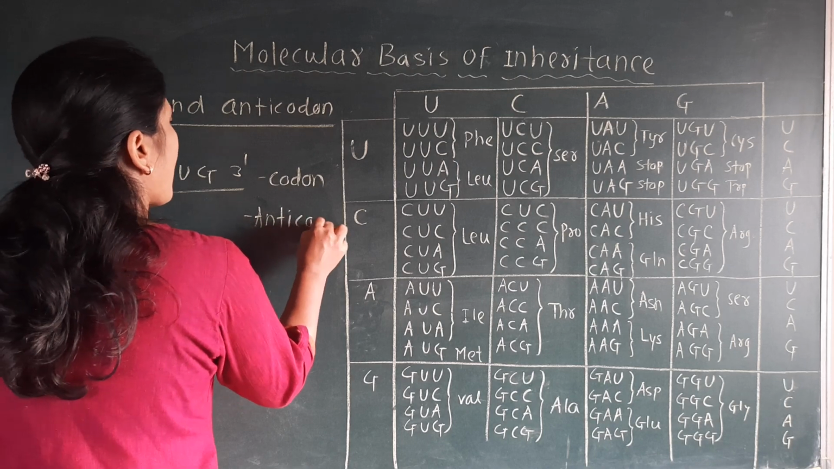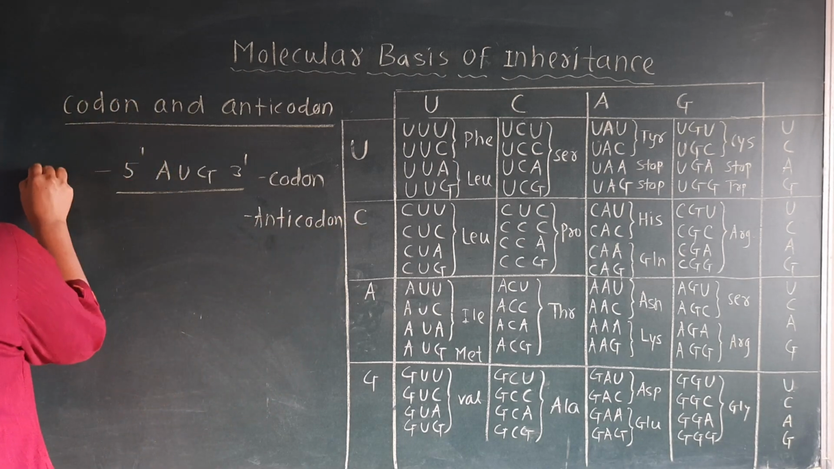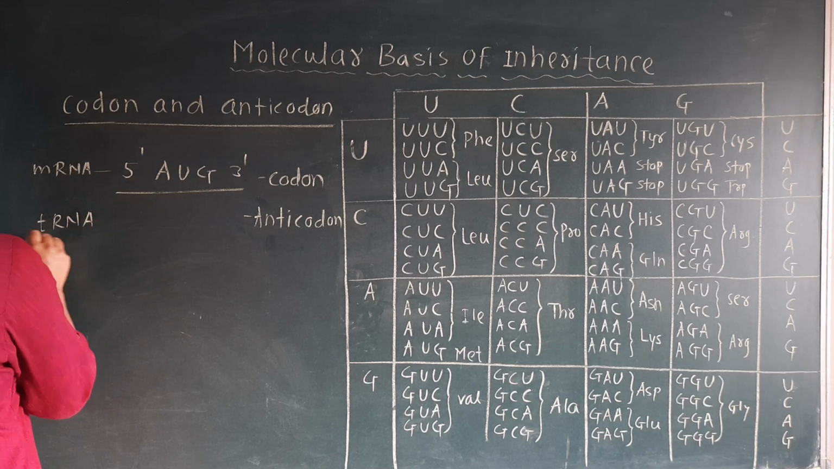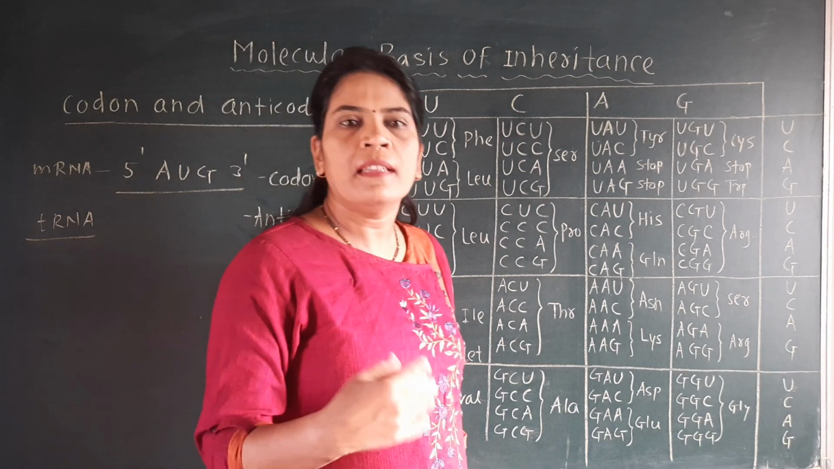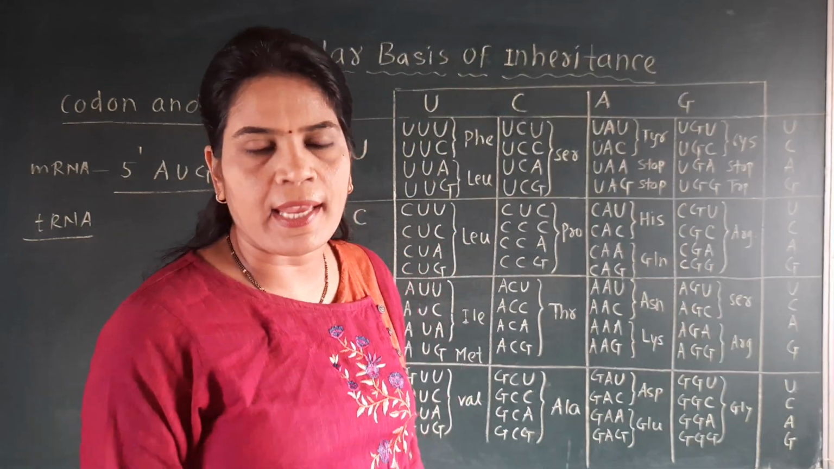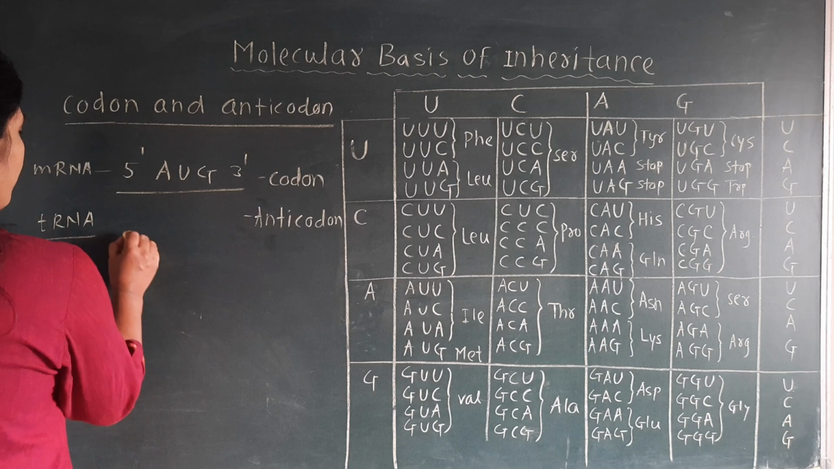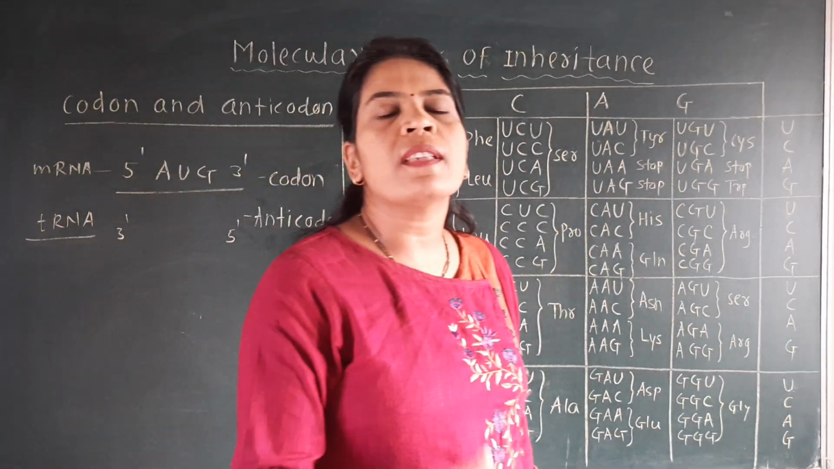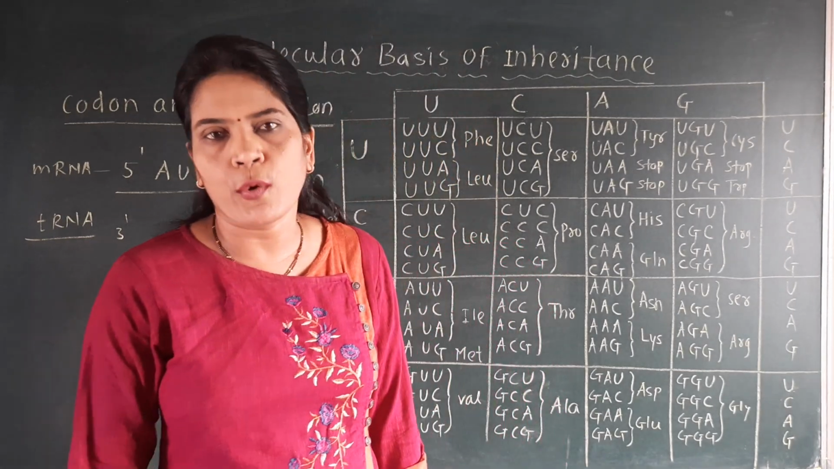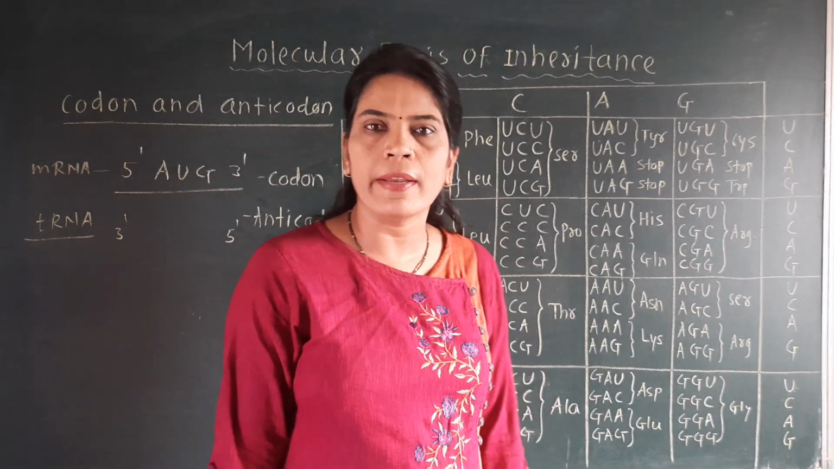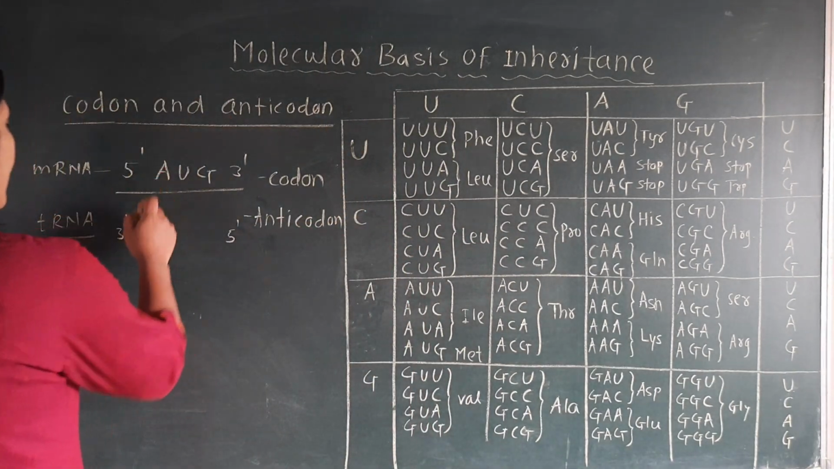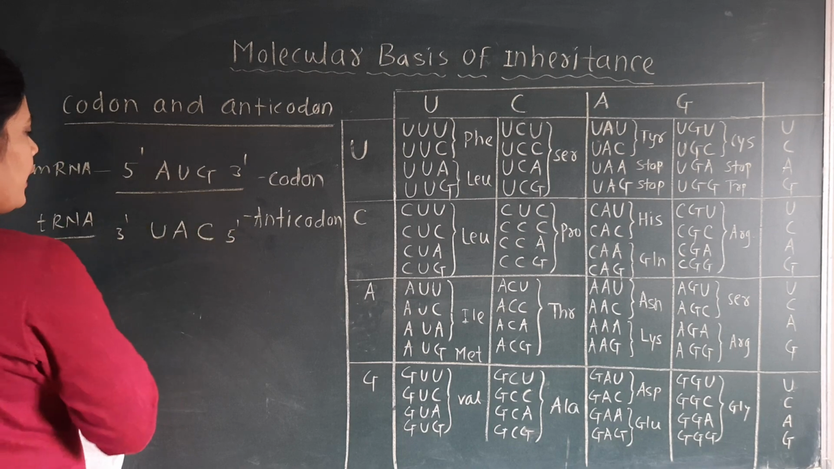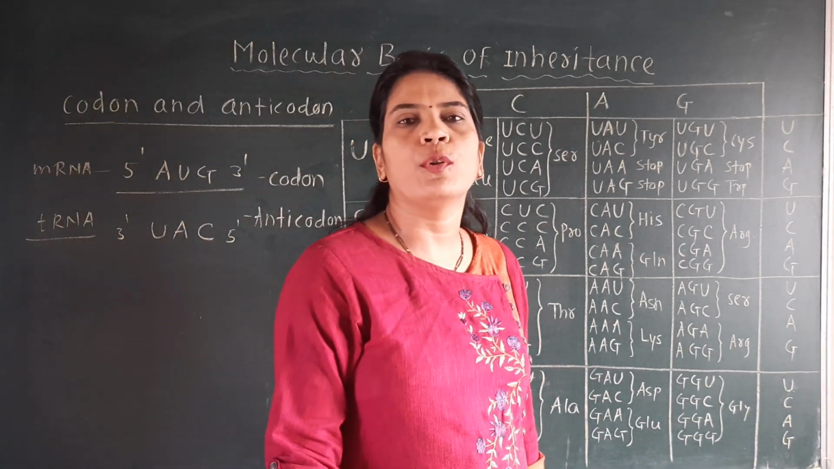While anticodons are present on the tRNA, you will write here that codons are present on the mRNA, and on the tRNA there will be anticodons. tRNA means the transfer RNA. It is the second type of RNA, and on tRNA anticodons are present, and it is always written 3 prime to 5 prime. See here, anticodons are always complementary to the codon. And how is it written? A is there, here U. U is there, here A. G is there, here C. So it is written 3 prime to 5 prime.